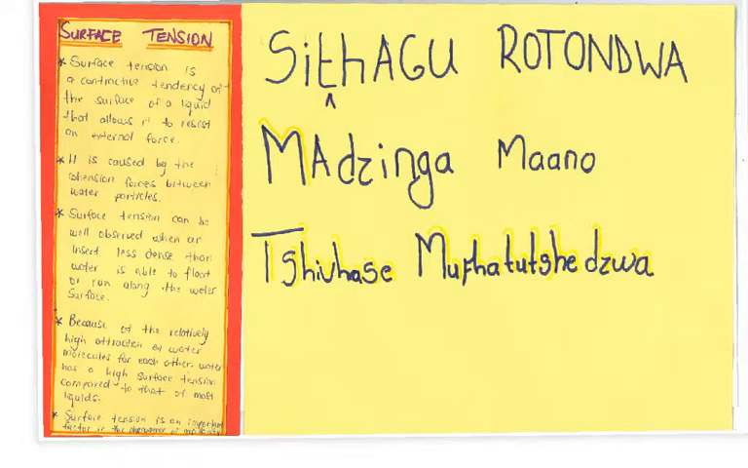The fifth property is surface tension. Surface tension is a contractive tendency of the surface of a liquid that allows it to resist an external force. It is caused by the cohesion forces between water particles. Surface tension can be well observed when an insect less dense than water is able to float or run along the water surface. Because of the relatively high attraction of water molecules for each other, water has a high surface tension compared to that of most liquids. Surface tension is an important factor in the phenomenon of capillarity.